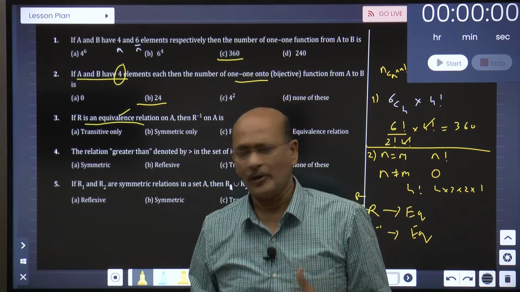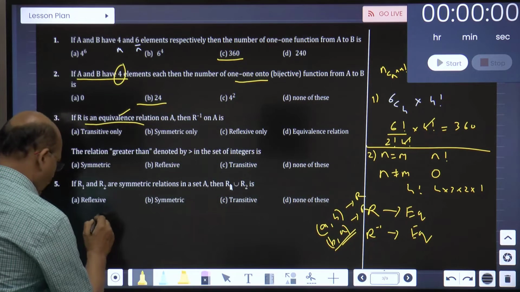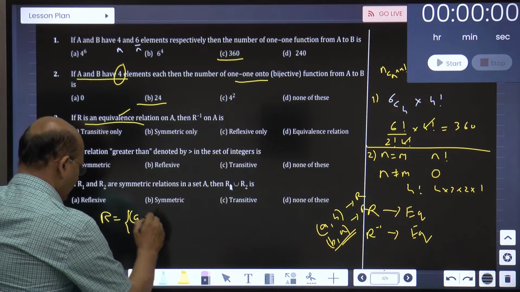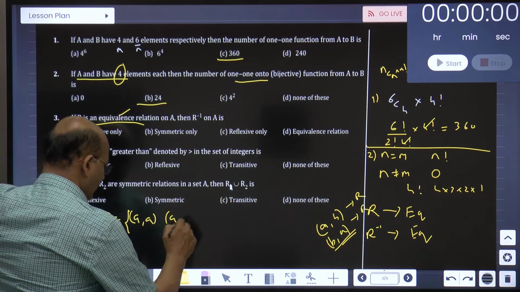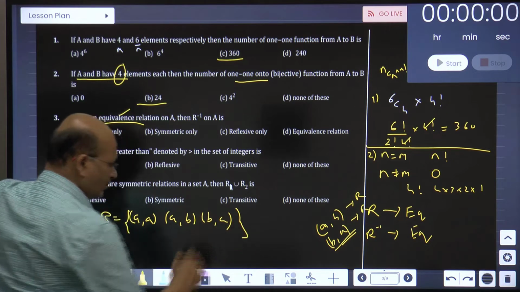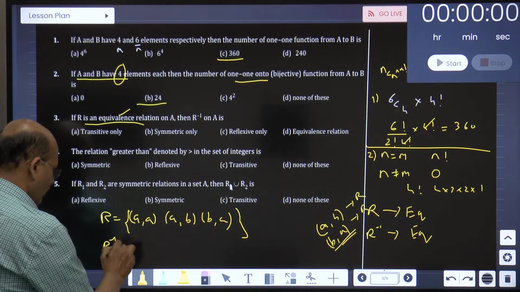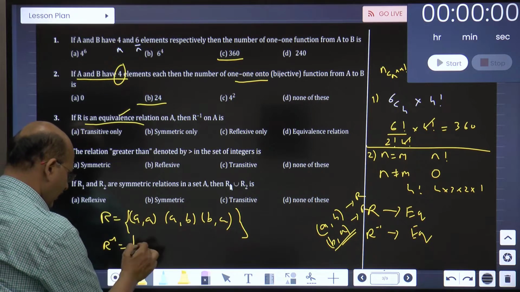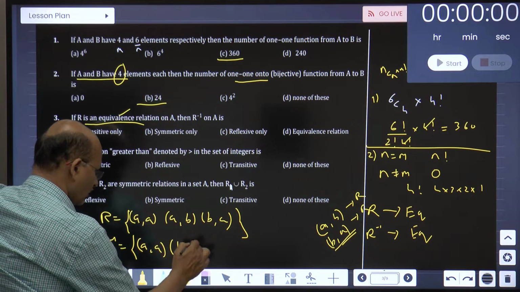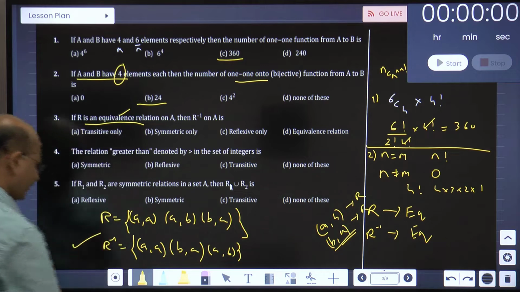Are you understanding my point? So keep that always in mind. Now you might justify this. (a, a) is there, then (a, b) is there, symmetric, (b, a) is there. So what is the inverse of it? This will reverse, this will reverse, and this will reverse. Now look at this inverse relation.